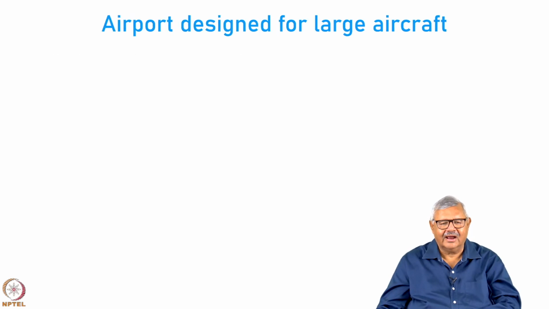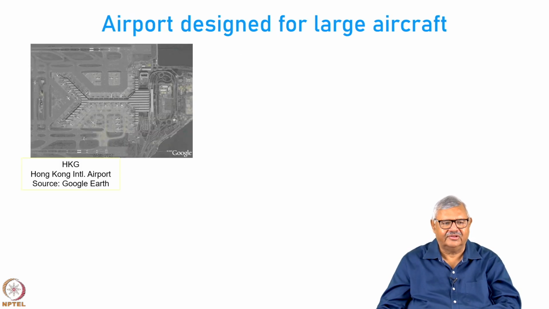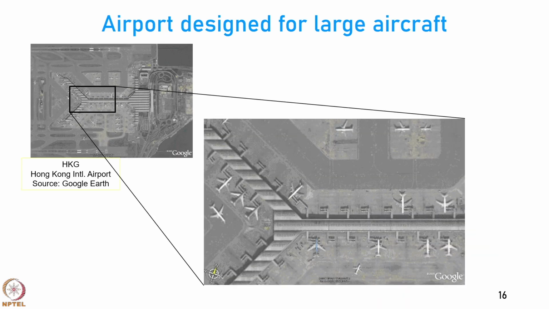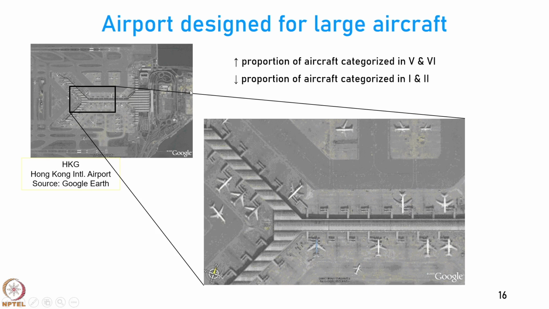Now, let us look at the layout of an airport designed for large aircraft such as the Hong Kong International Airport. Here you will notice that the structure of the terminal is such that you have spaces for accommodating large aircraft, and here you will have more proportion of aircraft in category 5 and 6 and there will be less aircraft in category 1 and 2. And see, this particular place is for Airbus A380 because you require a larger bay. So, one is here, the next is only here. This is discontinued because it allows Airbus A380 to come and park here.